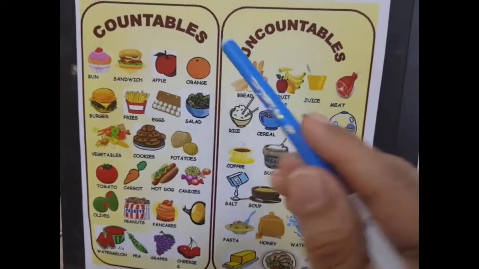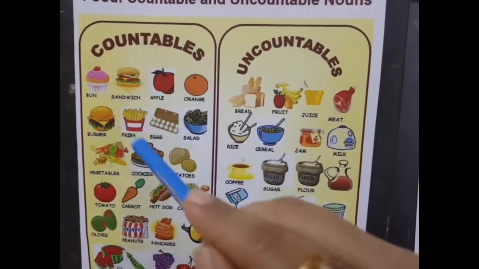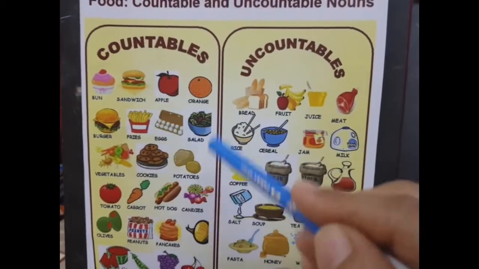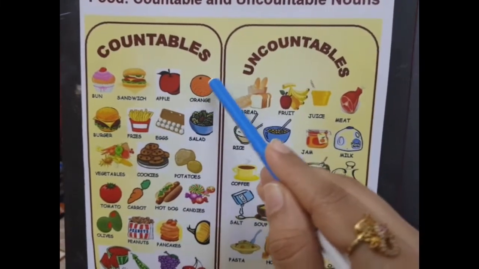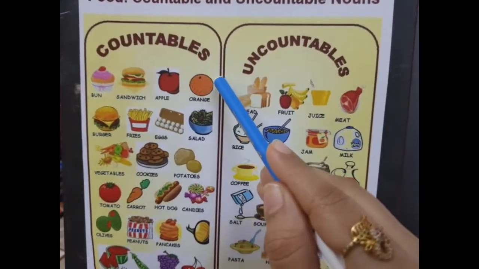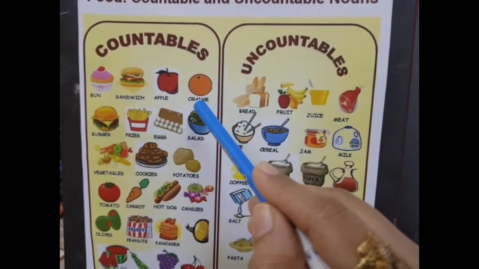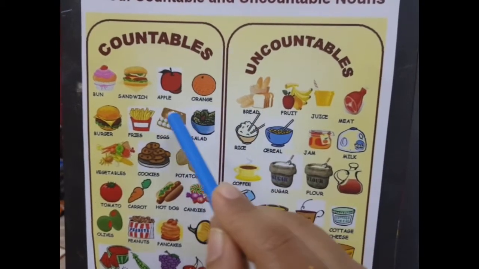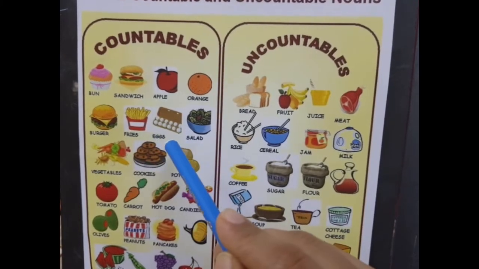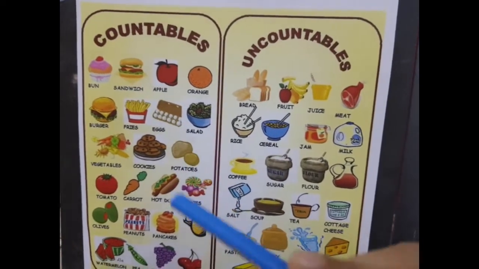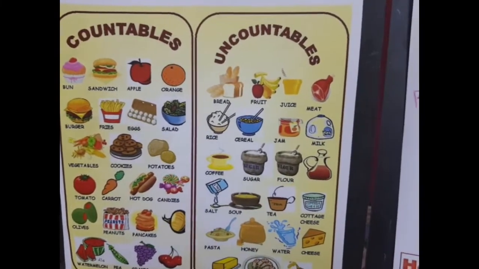So here are some countable and uncountable nouns in food and drinks. In these food items we have countable nouns. Like we can use here, how many oranges are there, because we can count them. If it is plural, then we add s at the end of a noun and we can say how many oranges are there. Here it's already in plural, we add s at the end of a noun and we can use how many eggs are there. So these are some of the countable food items.